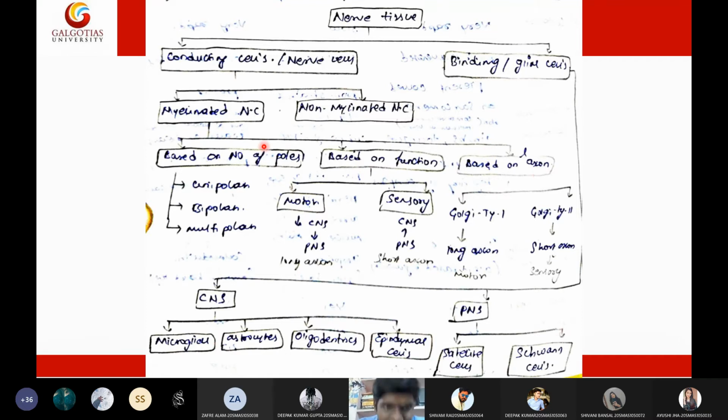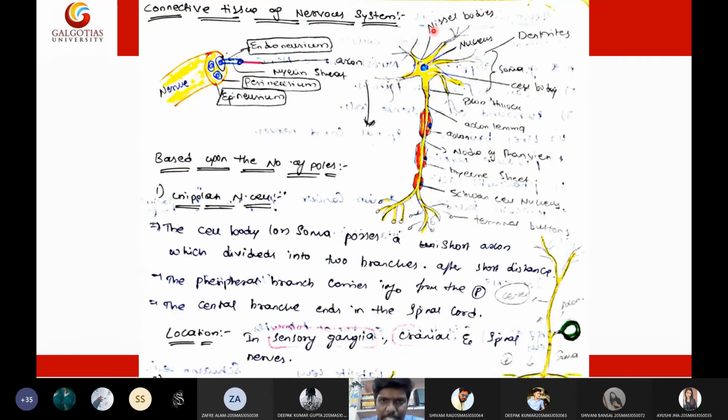In order to understand this, first we must know the basic structure of a neuron. Unless you know the structure of a neuron, you can't understand this classification. So now I will discuss briefly the structure of a neuron. This is the typical structure of a neuron. A neuron will have a head and a body. It will have a neck, and it will have a lengthy structure called the axon.